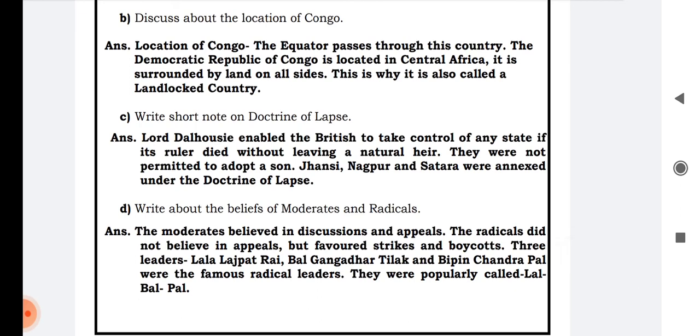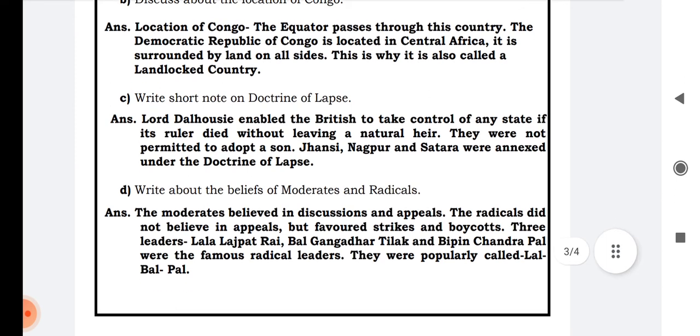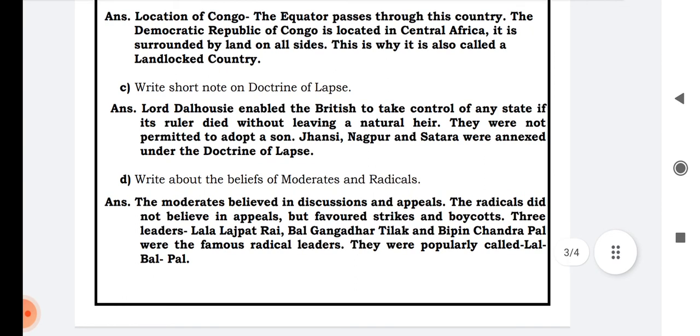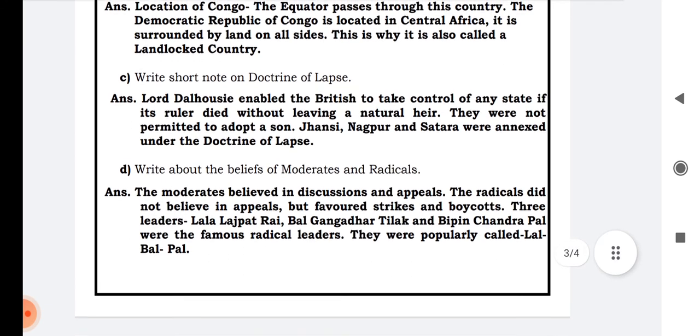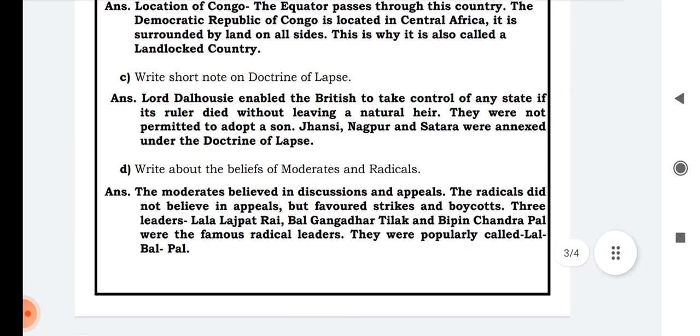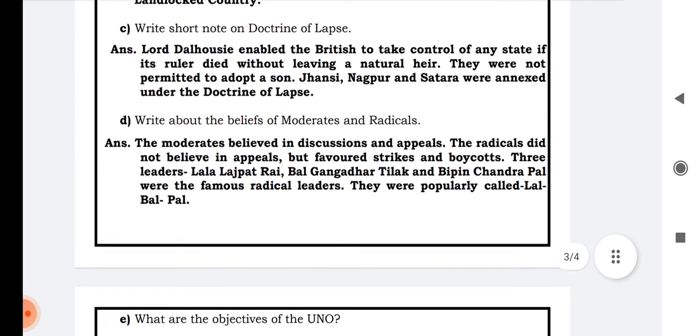B. Discuss the location of Congo. So what is the location of Congo? The equator passes through this country. The equator, which is the center line, the longest line on the earth, passes through Congo. The DRC, the Democratic Republic of Congo, is located in Central Africa. It is surrounded by land on all sides. This is why it is called a landlocked country.